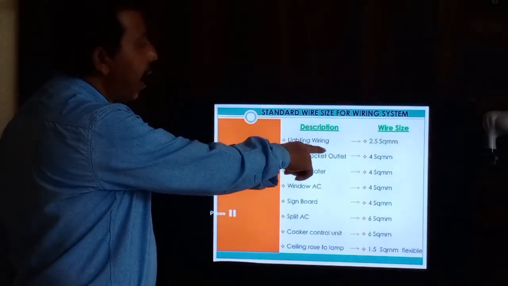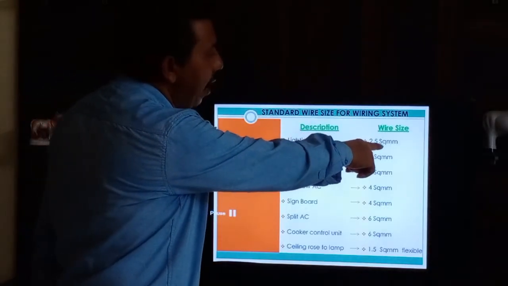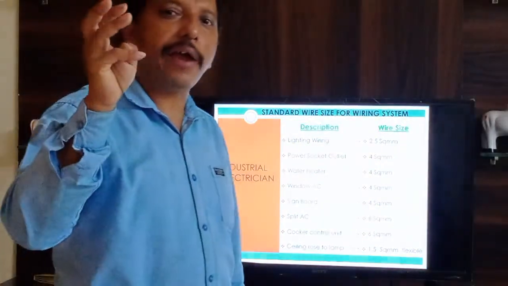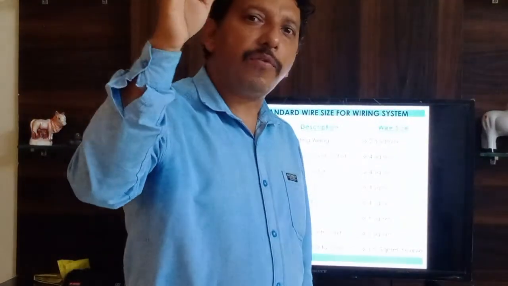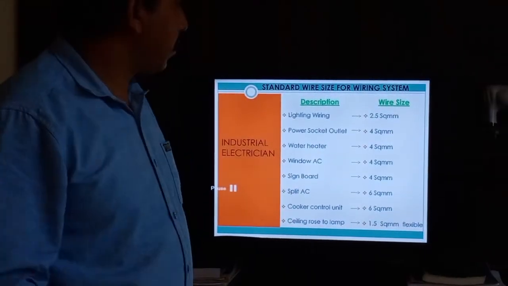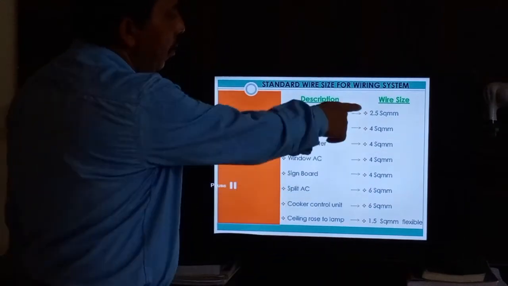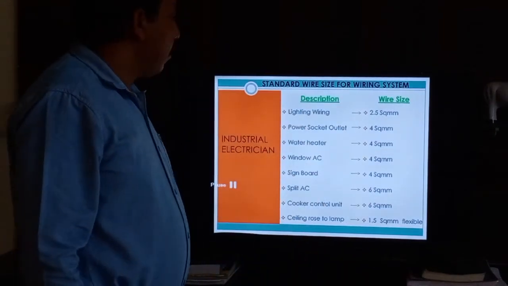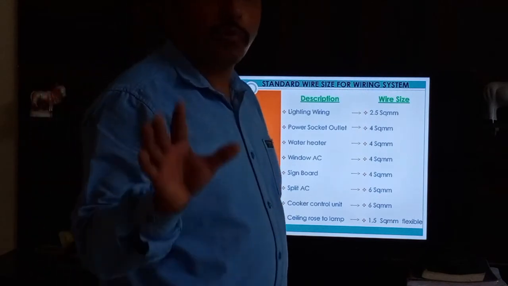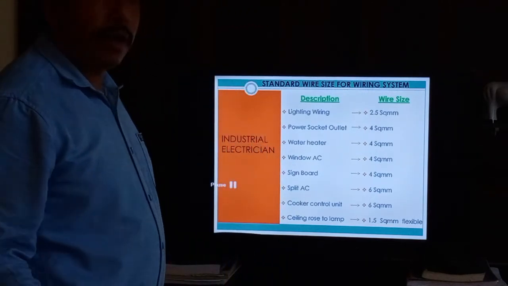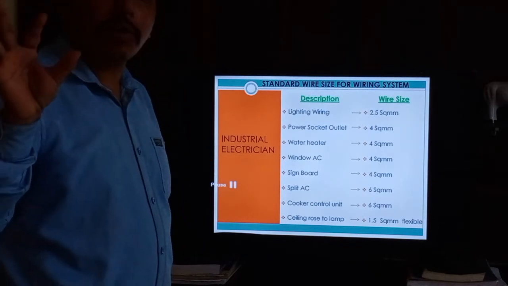For lighting wiring we can use 2.5 mm square, for any kind of light, tube light, bulb. If you are wiring a lighting point, at that time you can use 2.5 mm square wire. In the Gulf, 1.5 mm square is not allowed, so this is not a standard wiring.